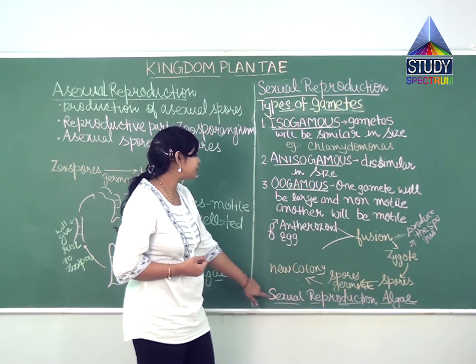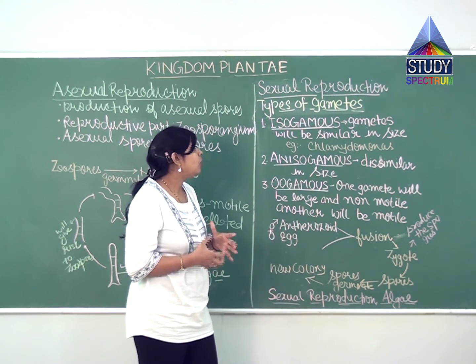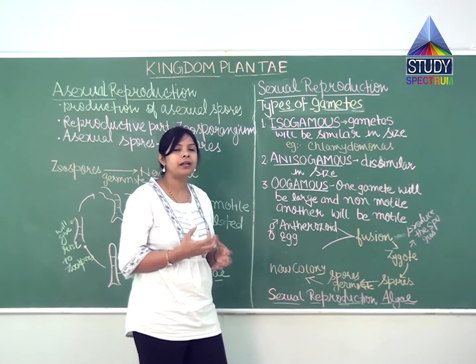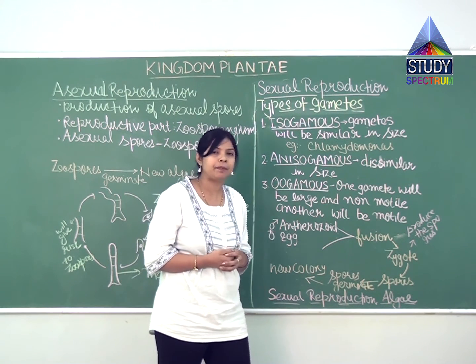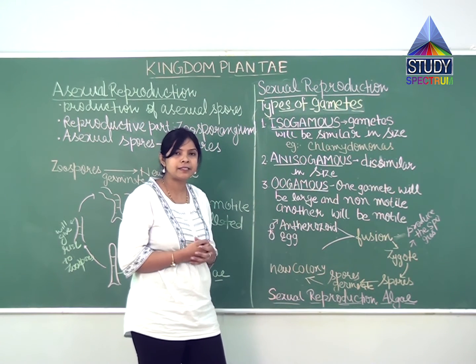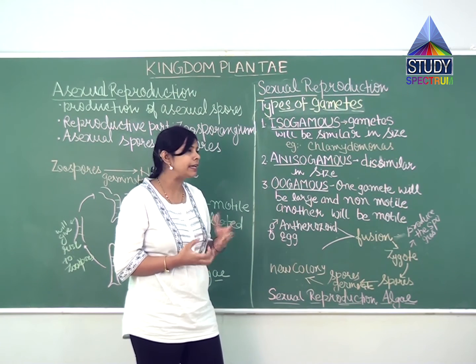This kind of sexual reproduction takes place in algae. In the life cycle of algae, alternation of generation takes place, where one phase can be haploid and another phase diploid. That will be discussed in a later part.